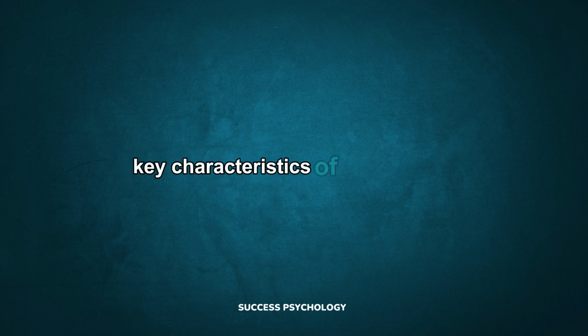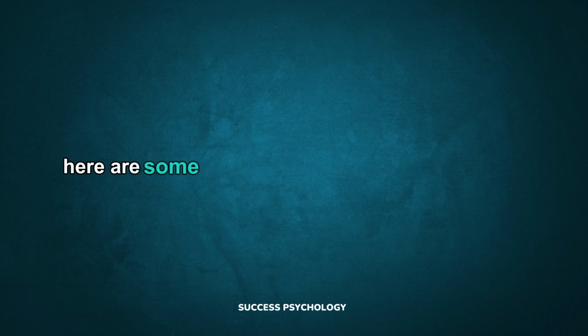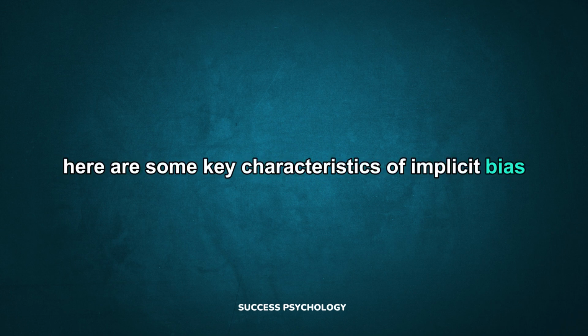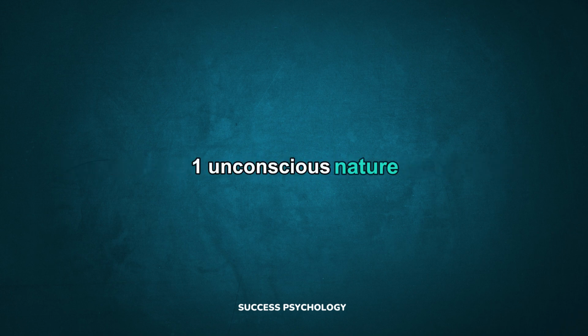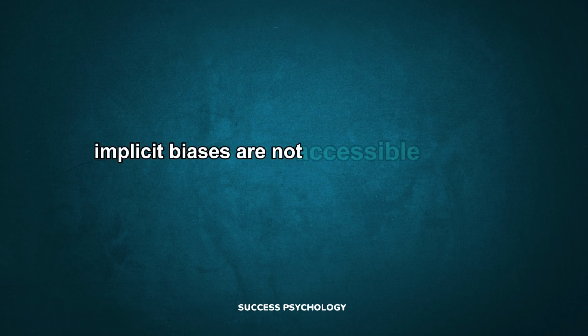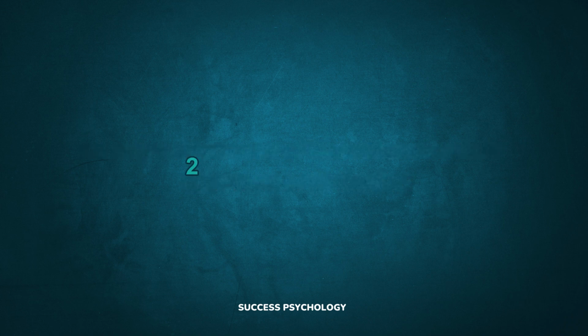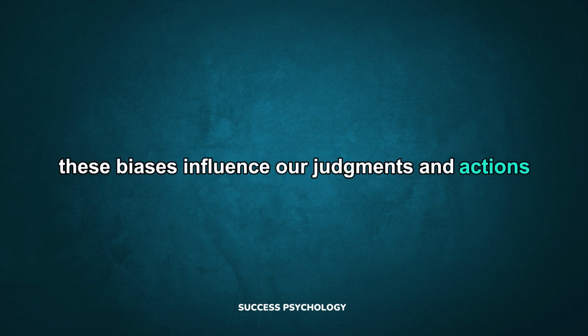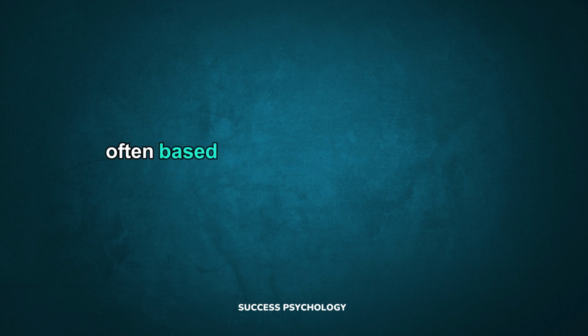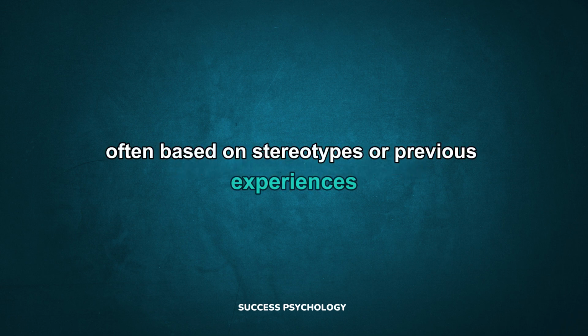Key characteristics of implicit bias. Here are some key characteristics of implicit bias. 1. Unconscious nature. Implicit biases are not accessible through introspection. We may not be aware of these biases or their impact on our behavior. 2. Automatic responses. These biases influence our judgments and actions quickly and automatically, often based on stereotypes or previous experiences.